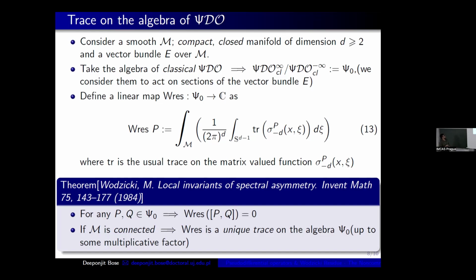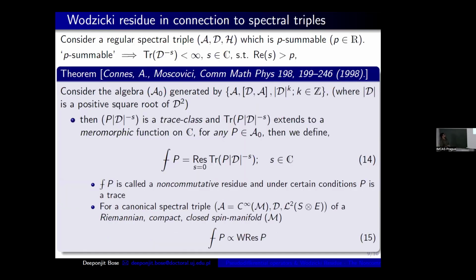So now, this is my last slide, because I will show how it is connected to the spectral triple after all. So if you consider a regular P-summable spectral triple, consisting of a C-star algebra, a Dirac operator and a Hilbert space, by P-summable I mean that the trace of the Dirac operator raised to the power minus S, where S is a complex number, is less than infinity for every real part of S greater than P. So by P-summable, this is the thing.